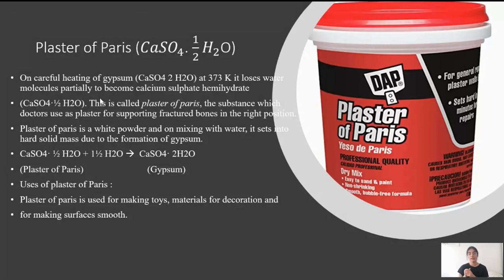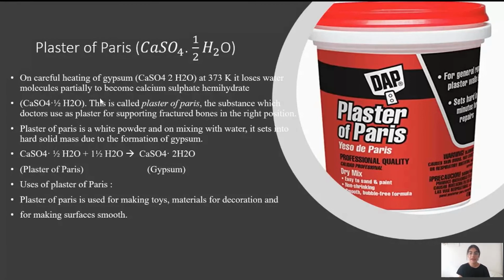Now you must be thinking how half a molecule of water can exist. Actually, 2 molecules of CaSO4 share 1 molecule of water. So to write it in the form of 1 molecule of calcium sulfate, we divide the water molecule and just represent it as half a molecule of water. It does not really exist as half a molecule of water.